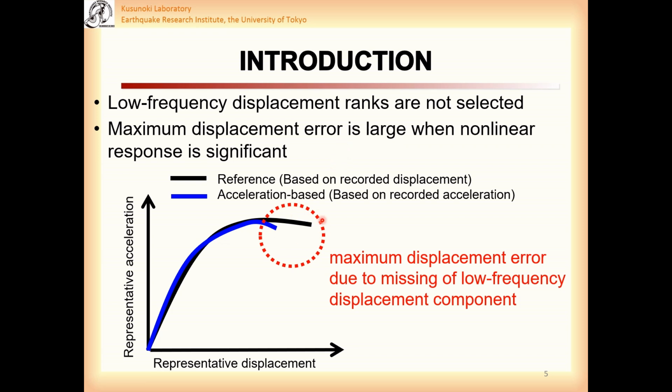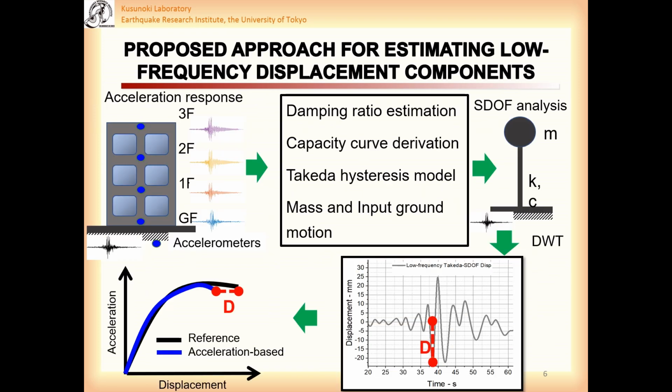This graph shows the maximum displacement errors. The blue curve is the capacity curve obtained from acceleration, and the black curve is the reference obtained from recorded displacement response. This error could lead to an underestimation of damage state of the building.